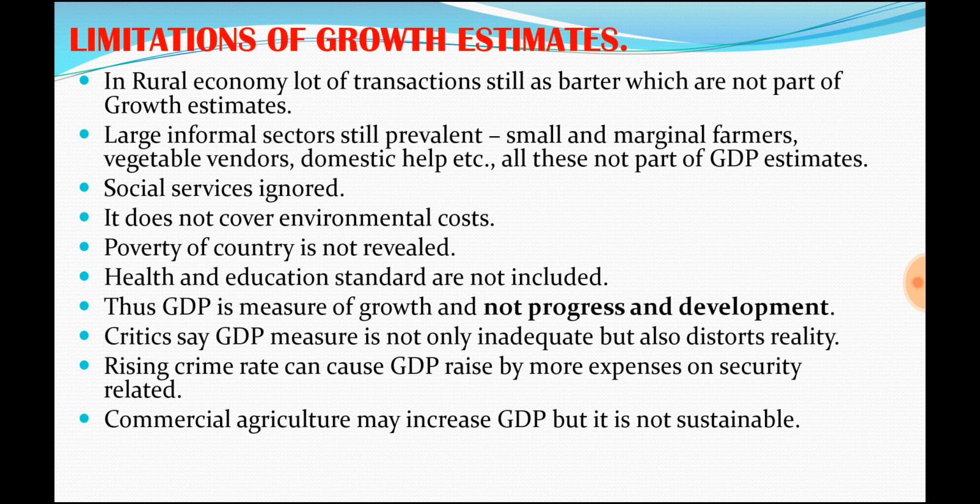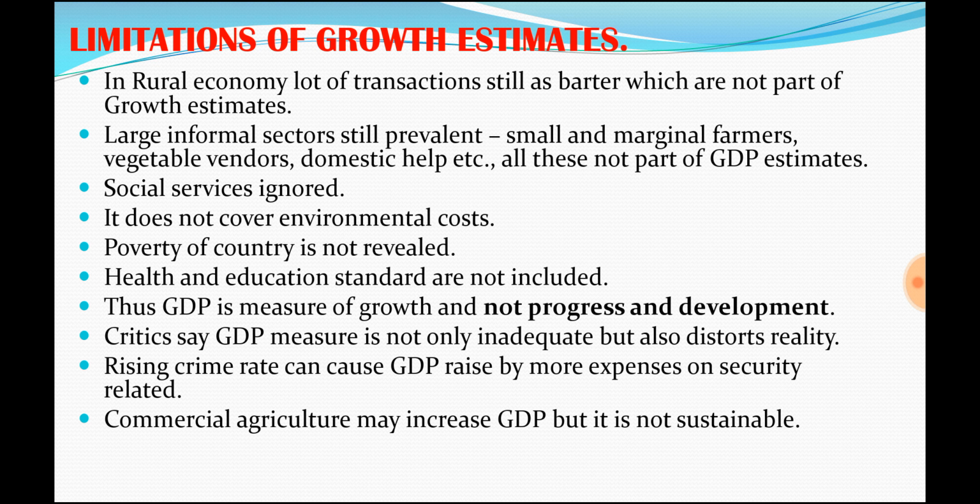In a country, the country may be spending a lot on security and related concepts. The country may not be peaceful. The country's law and order may be suffering. The country may be facing law and order issues, security related issues like terrorism, like border terrorism. A lot of problems may be there. So the country may be spending a lot on those areas. Because the country is spending a lot on security related areas, the country's GDP may be high. But what it means is it is not a developing phase. The country is having a lot of issues.